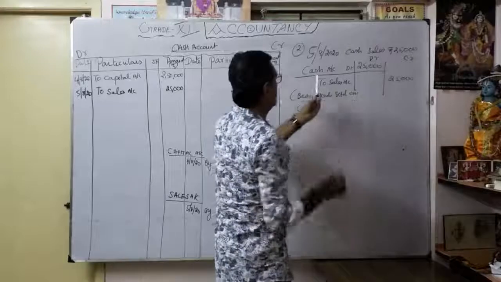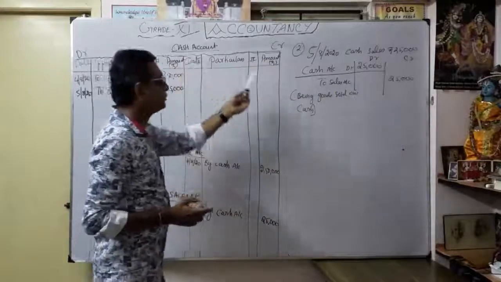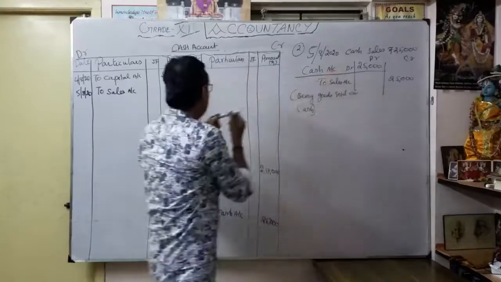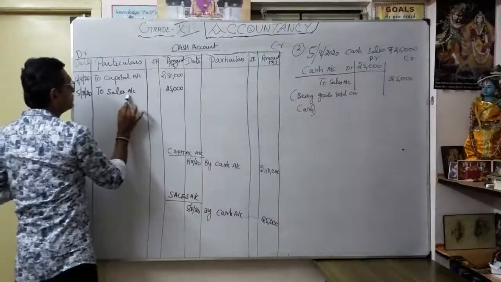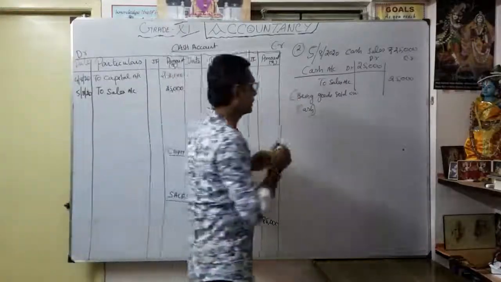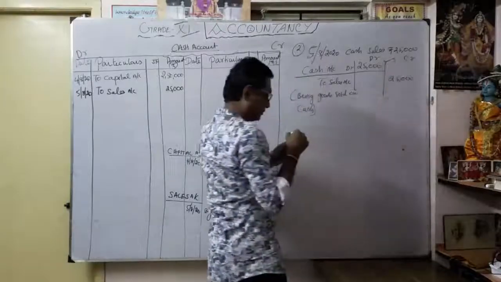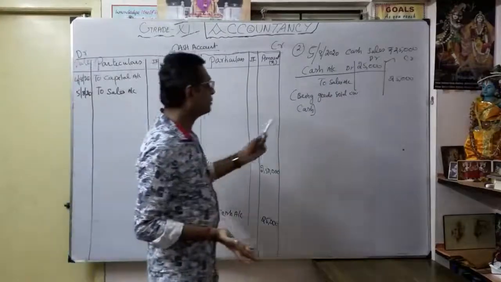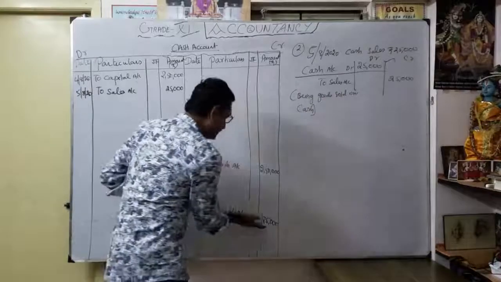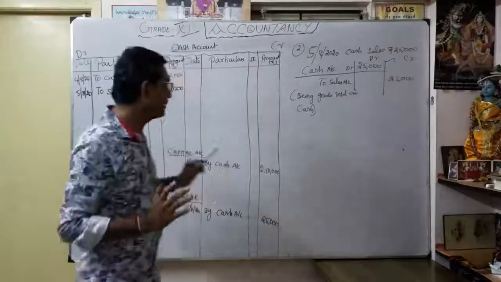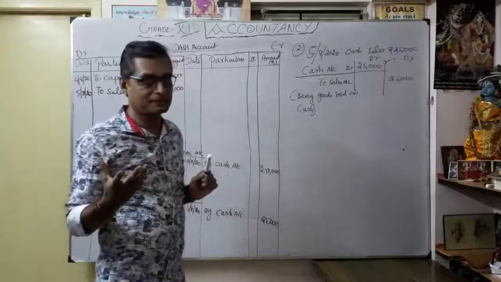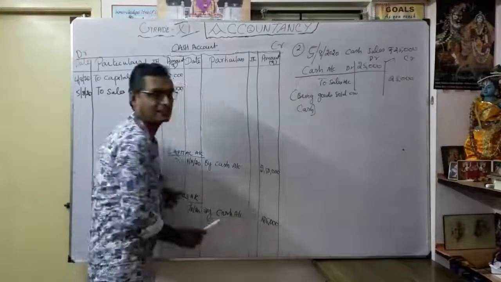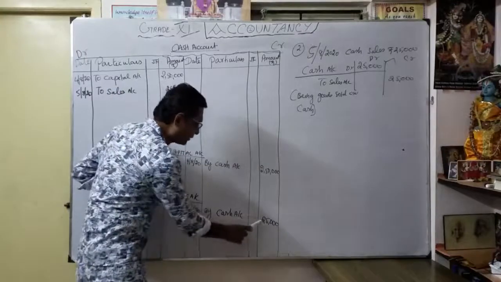So for the debit part, I consider the cash account, already open. Always take the cash account first in the debit part. I have to write in the cash account: to sales account, 25,000. So the debit part is over. Now the credit part: again I want to open the sales account. By cash, 25,000. What is the meaning here? How did I get the cash? Through my sales. How did I do my sales? I did my sales through a cash transaction. Understood? Sales account, by cash account, 25,000.